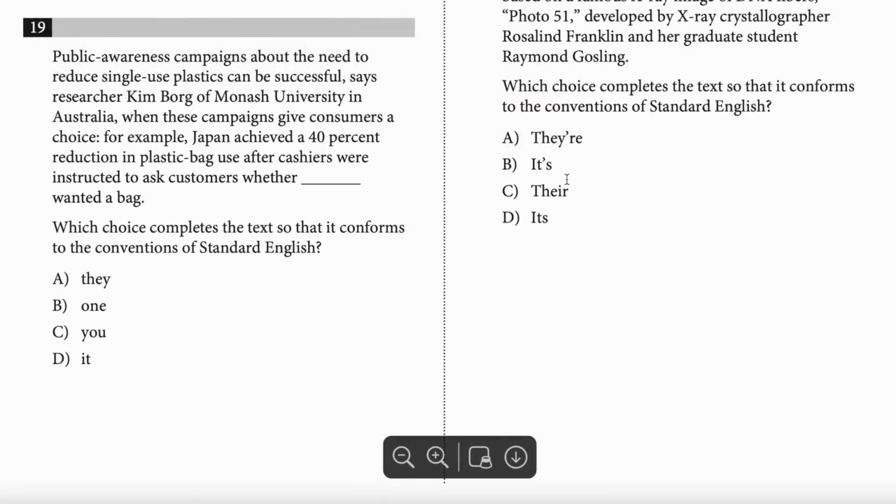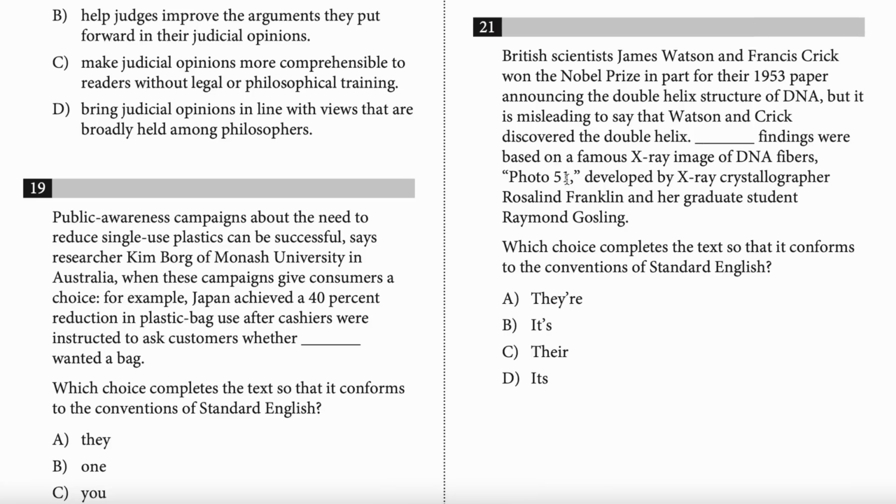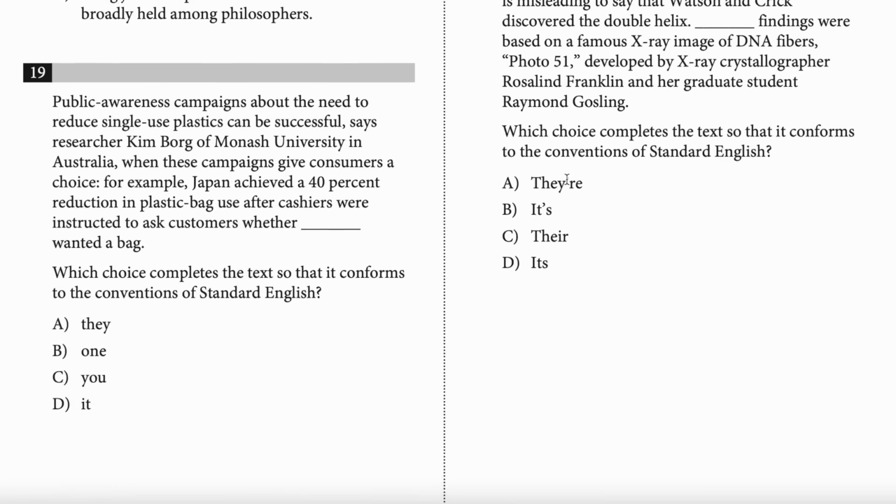Let's practice applying these rules now on some of the questions on a digital SAT practice test. You should have that in front of you. Now, the first questions on the digital SAT verbal section are going to be on reading comprehension and vocabulary. But right smack dab in the middle of the verbal section, they start giving you some of these grammar questions. So we're going to start right in the middle of this practice test. This is digital SAT practice test number 1. And we're going to start with question number 19. We're going to practice applying some of these rules.